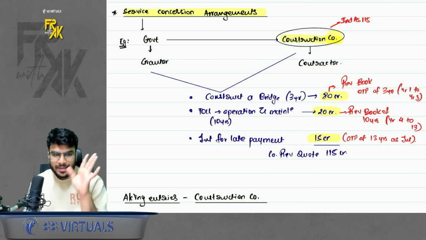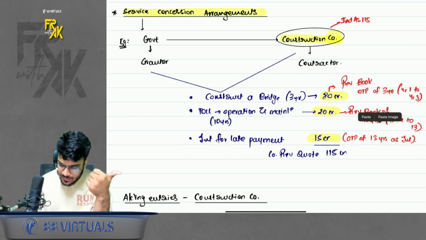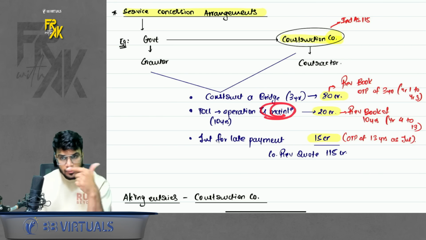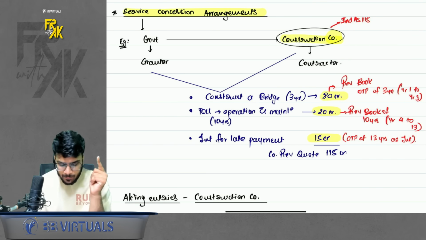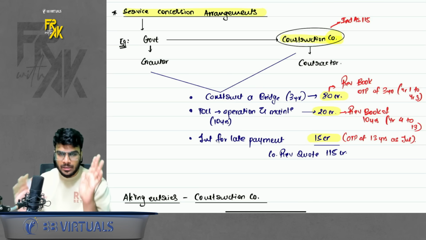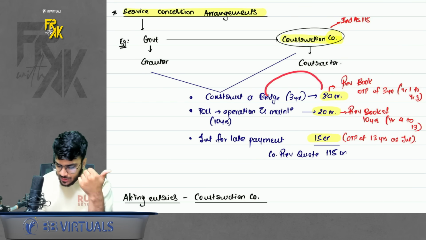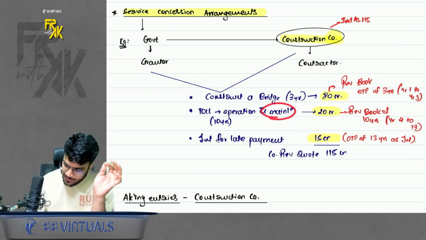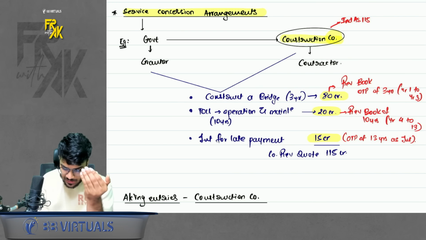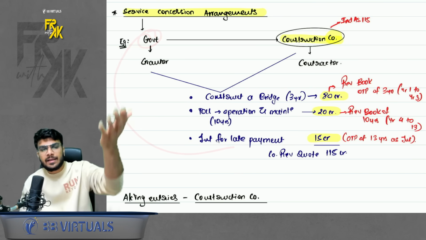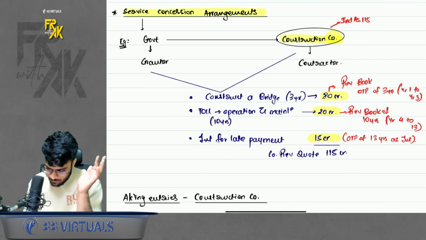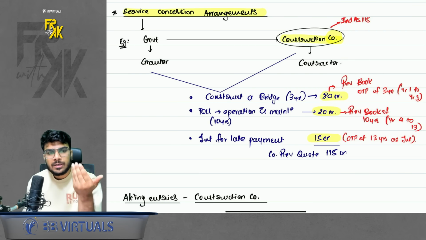So now here there are two cases. First case, where this company will construct the bridge, maintain the bridge, and government will pay money to the construction company. So here for construction, let's say this company is charging 80 CR. For maintenance, it is charging 20 CR. And because the government will give the payment at a later year, it is also recovering the interest. So basically 115 is the total revenue which the company is going to earn. So how should the company book the revenue?